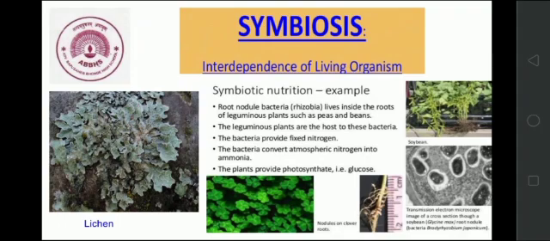You know that living organisms are interdependent on each other for their survival. This interdependence is called symbiosis, and hence when two or more different types of plants live together to fulfill their needs of nutrition, it is called symbiotic nutrition. Examples are lichen and leguminous plants.